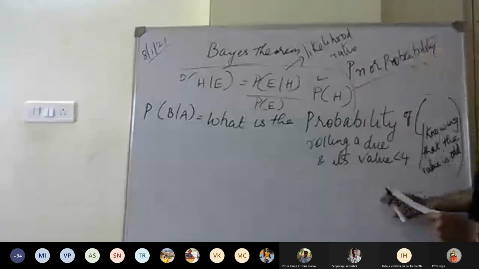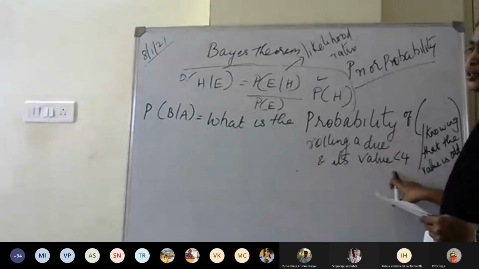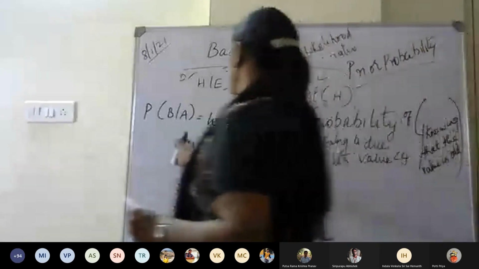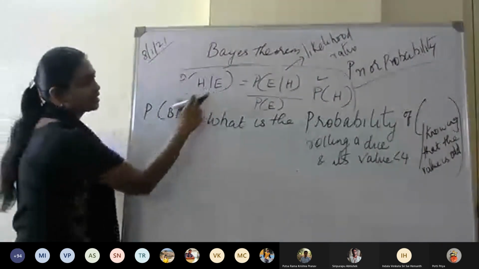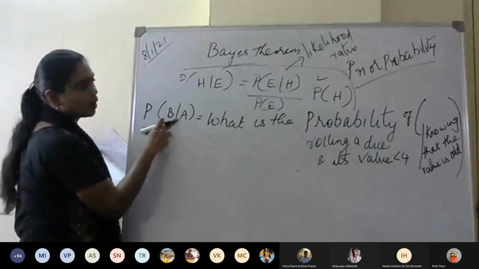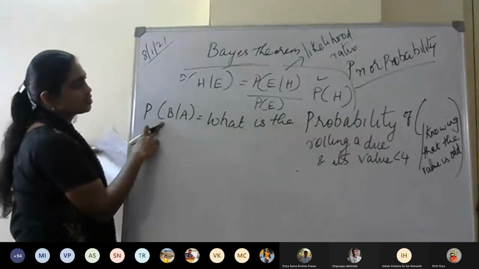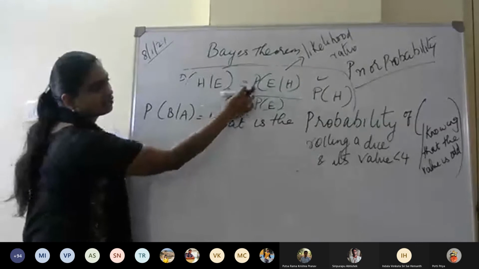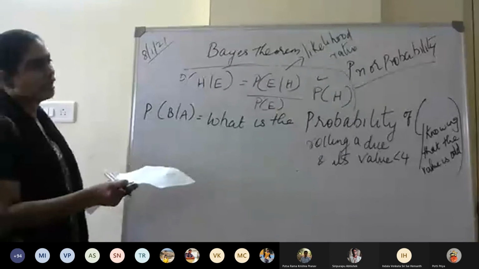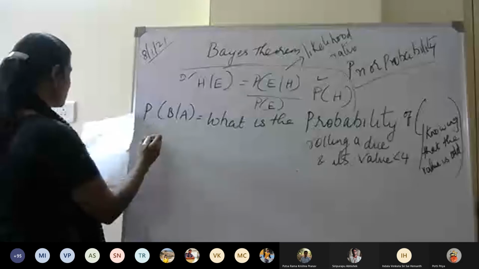So the question here is, what is the probability of rolling a dice and its value is 4, knowing that the value is odd? So the evidence is A, that is knowing that the value is odd. What is the probability that when you roll a die, you get a value less than 4? For this, we have to write this formula and find all the 3 elements. You can do that way, or you can do that way, or we can try like this.